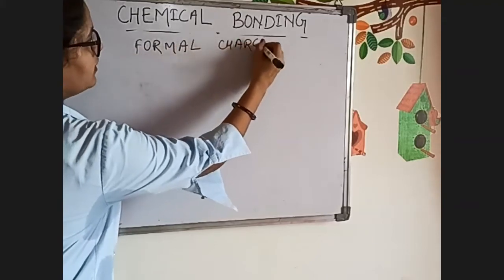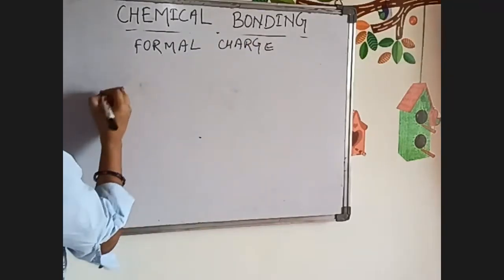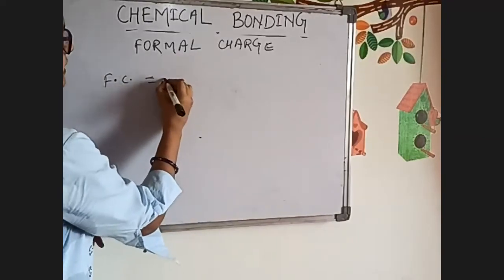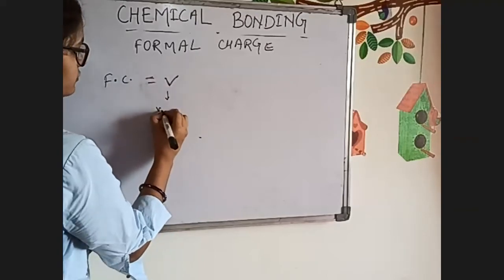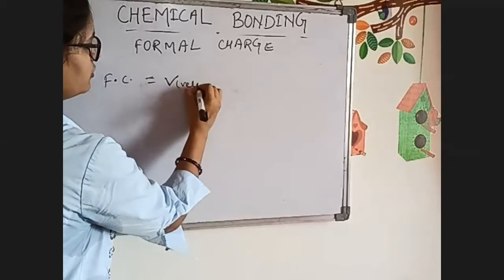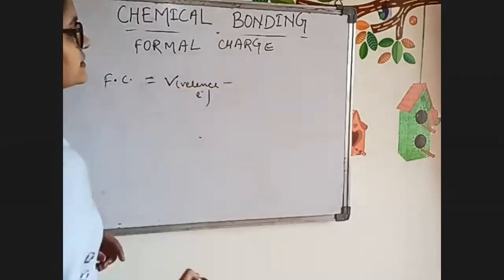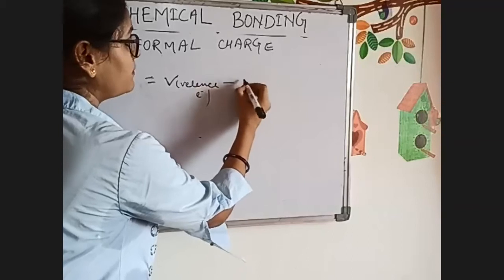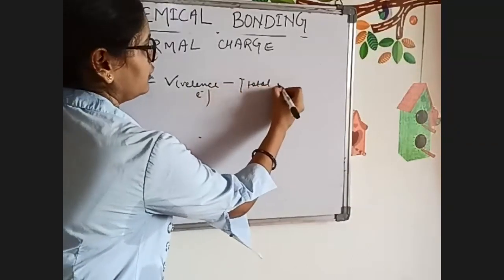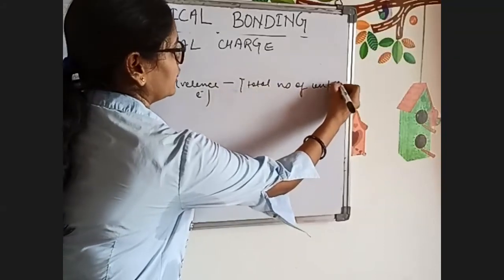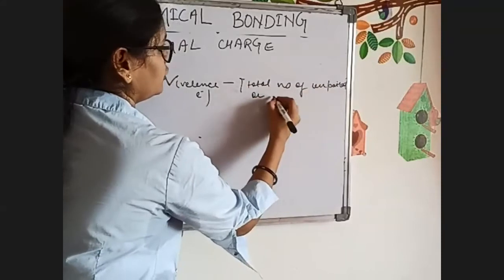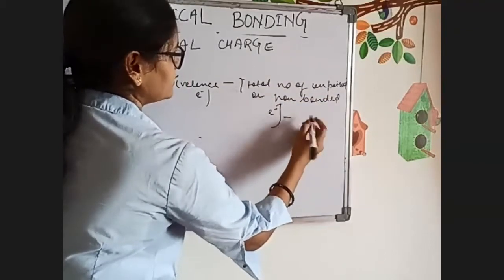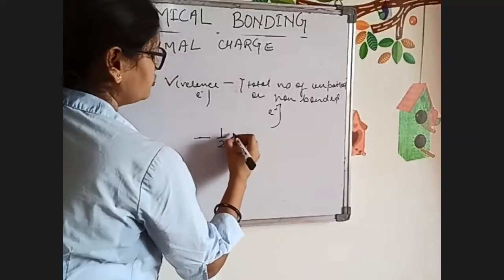In this concept nothing much is there, but you have to remember only one formula. The formal charge, FC, is written like this: the number of valence electrons, V, minus the total number of unpaired or non-bonded electrons, minus half into the bonded electrons.